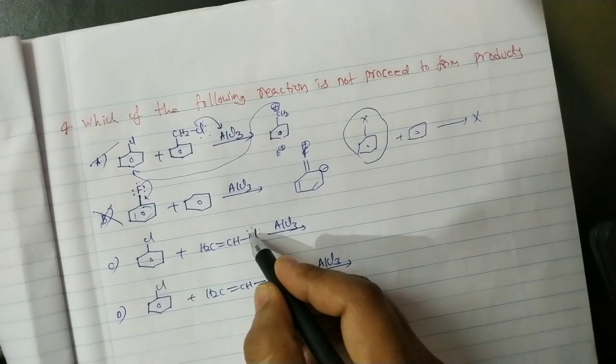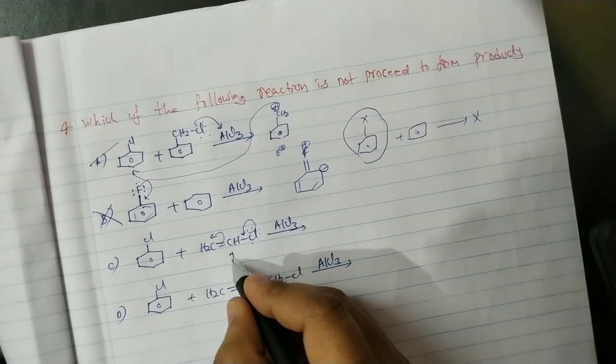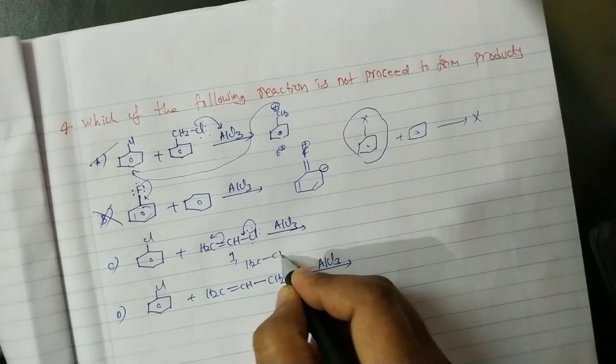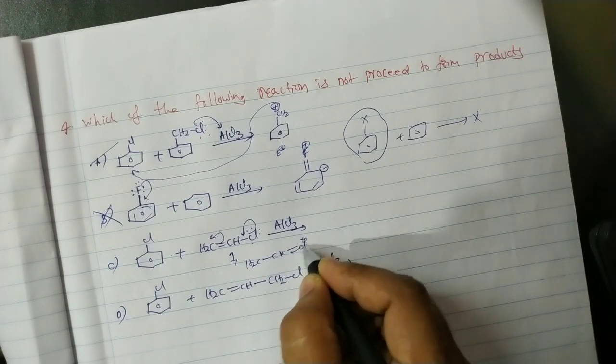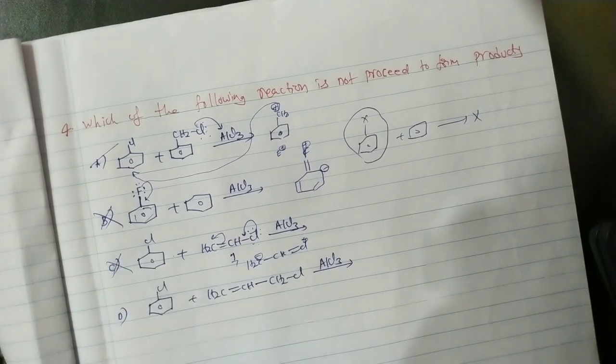Here, vinyl chloride is also not involved in these reactions. Because of the resonance, the single bond becomes a double bond, which means it is a much stronger bond. So again, this reaction is also not possible.